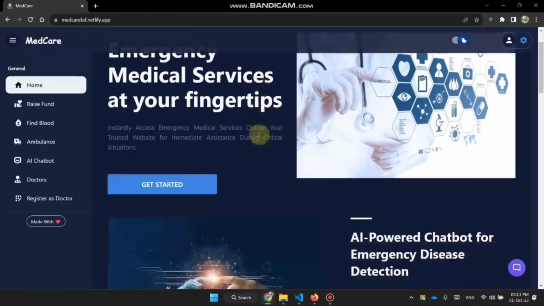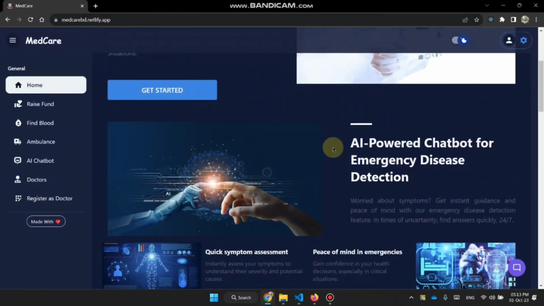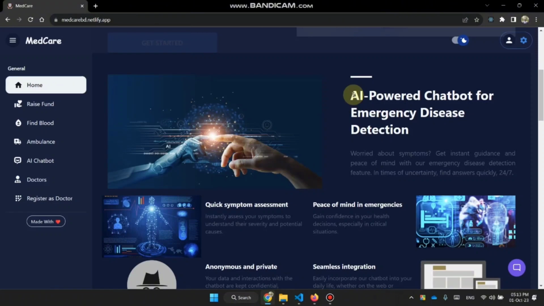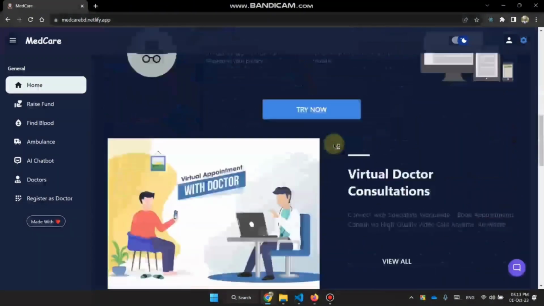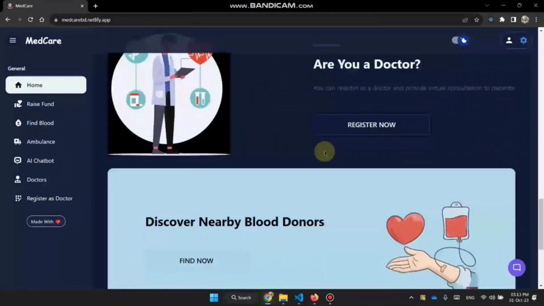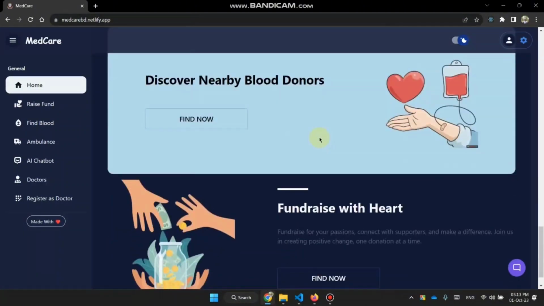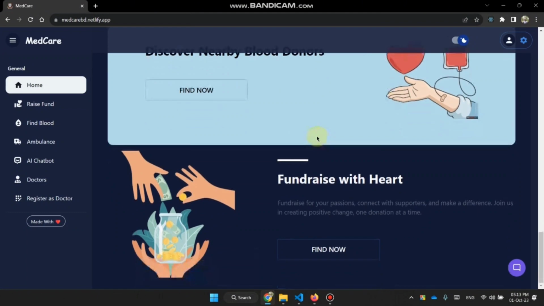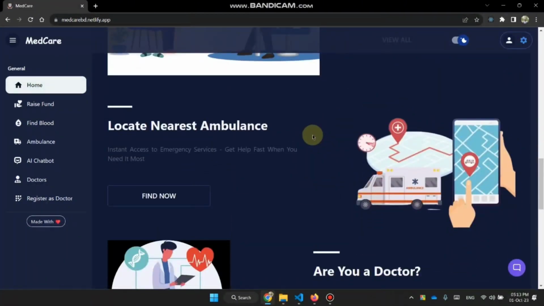On the home page, you can see all the features of this project, like the AI-powered chatbot, virtual doctor consultations, nearest ambulance tracking, doctor registration, blood donor finding, and fundraising. Let's take a look at the nearest ambulance tracking section.